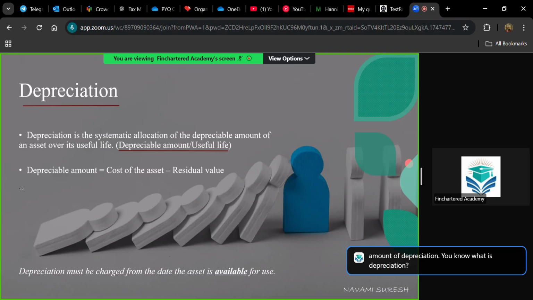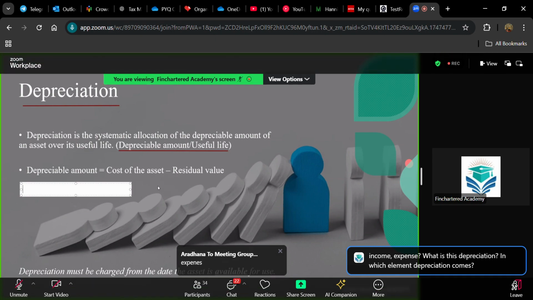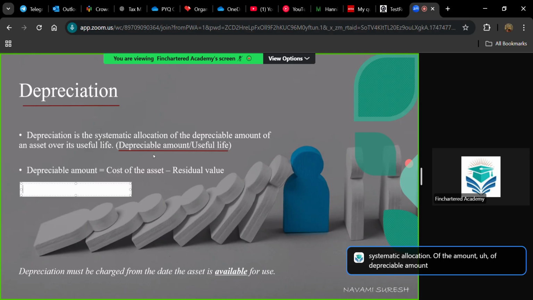Do you know what depreciation is? Is it an asset, liability, equity, income, or expense? In which element does depreciation come? Expense. Great, very good. Even here, you can see that depreciation is a systematic allocation of the depreciable amount. So this is the allocation of cost, to be frank. Depreciation is an expense.